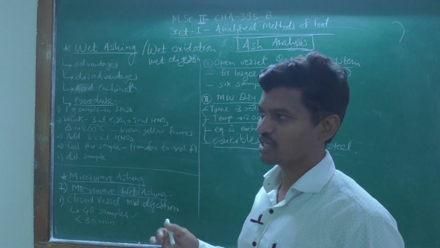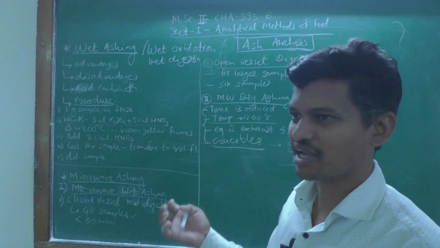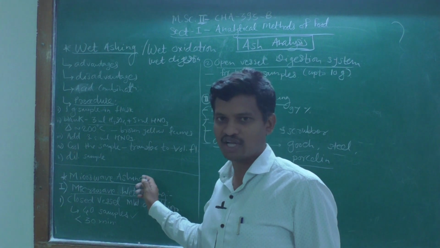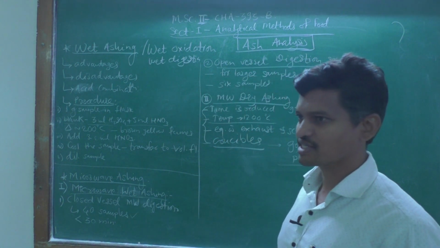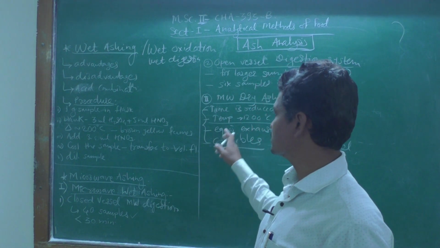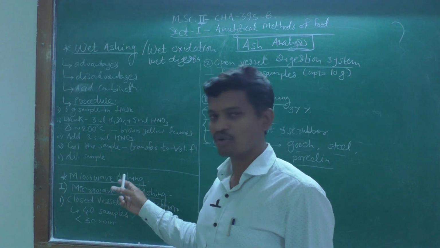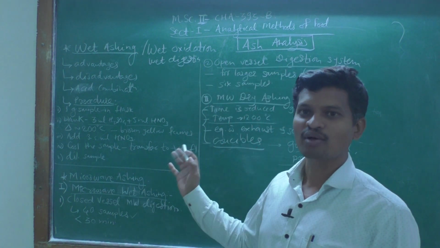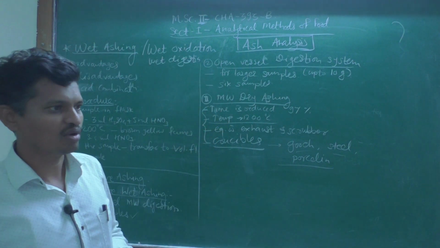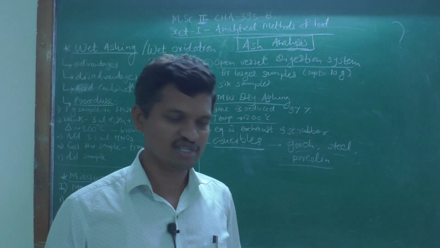There are two routine techniques, wet analysis and dry analysis, which are conventional. The alternative is microwave digestion, with two types, microwave wet ashing and microwave dry ashing. Microwave wet ashing is again of two types, closed vessel and open vessel. So this is all about the ash analysis part of our syllabus.